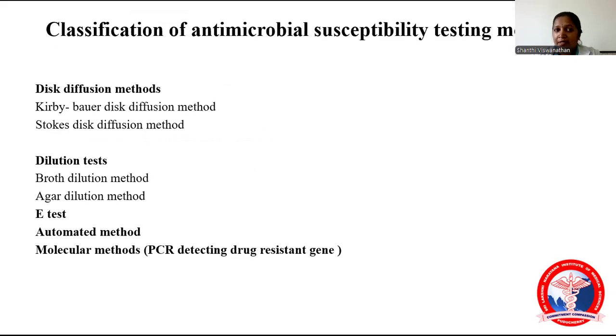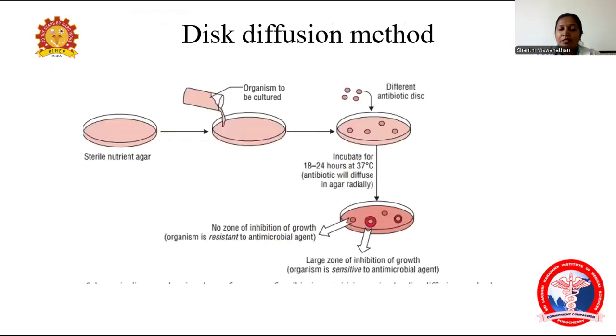Many classic methods are involved in antimicrobial susceptibility testing. First one is the diffusion method, where the Kirby-Bauer diffusion method and Stokes diffusion method are there. Second one is the dilution test, that is the broth dilution method and agar dilution method. Third one is the E test, and fourth one is the automated method. The last one is the molecular method, PCR detecting the drug resistance gene. Now we'll see one by one.